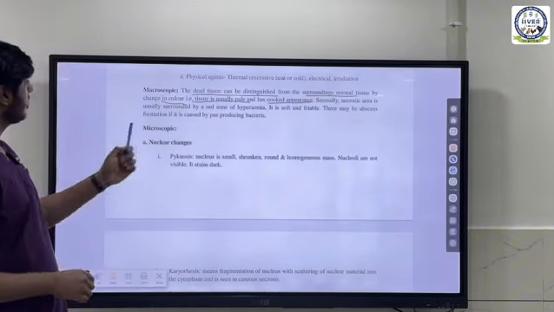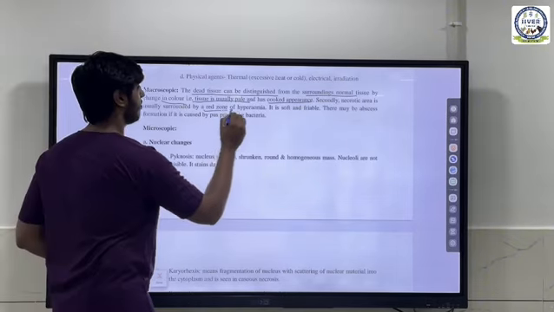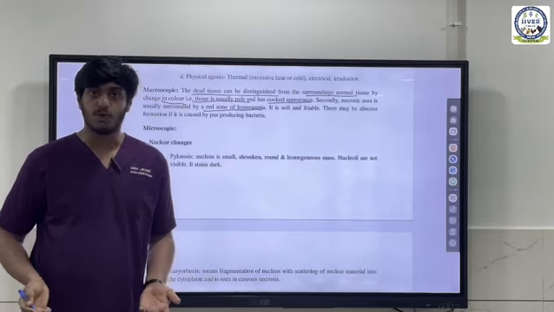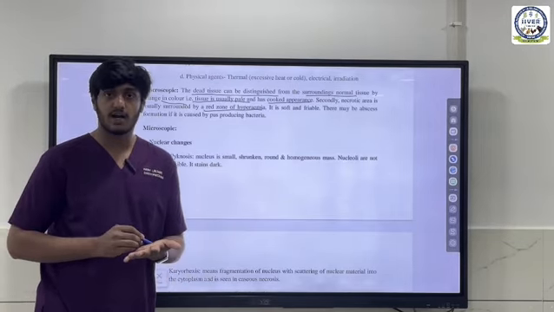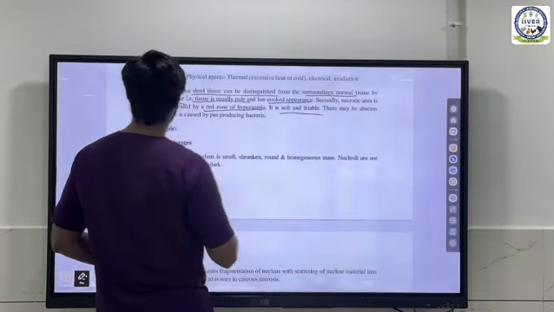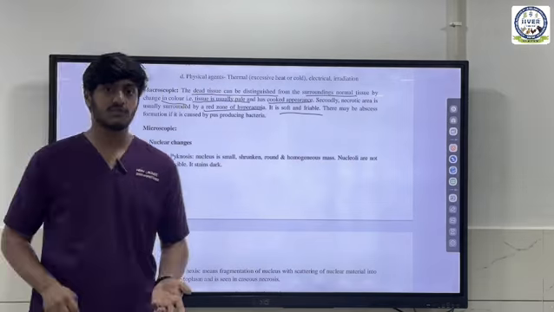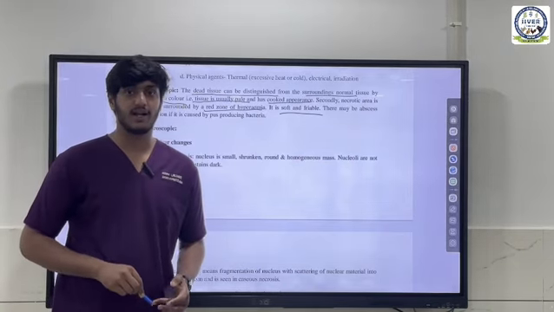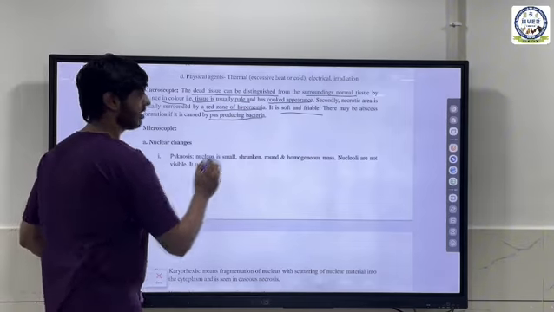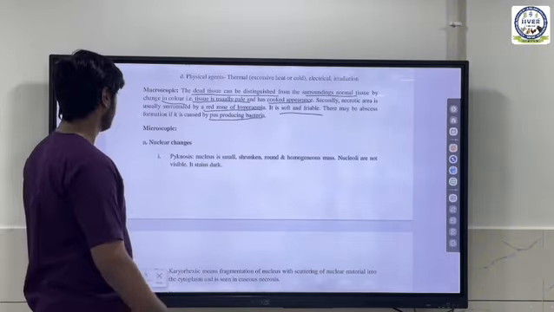Secondly, the necrotic area is usually surrounded by a red zone of hyperemia. Hyperemia is increased blood flow, and of course, since there is more blood, there will be a red area around the dead tissue. It is soft and friable, and there may be abscess formation. Abscess formation will occur when there are bacteria present in that area. So by pus producing bacteria, there will be abscesses formed.